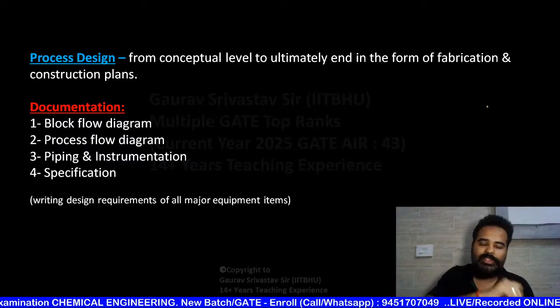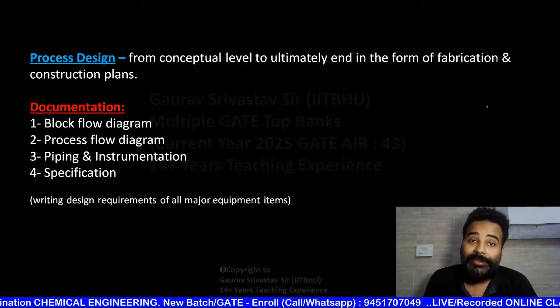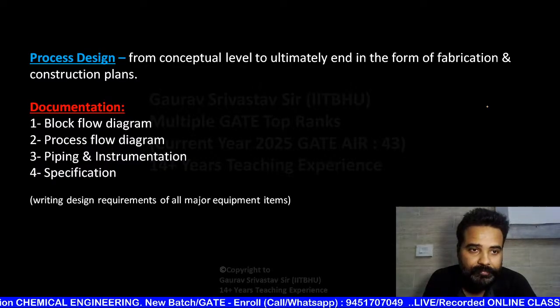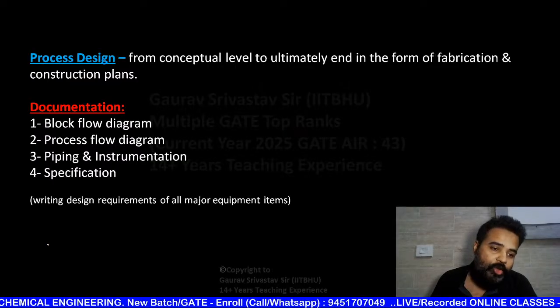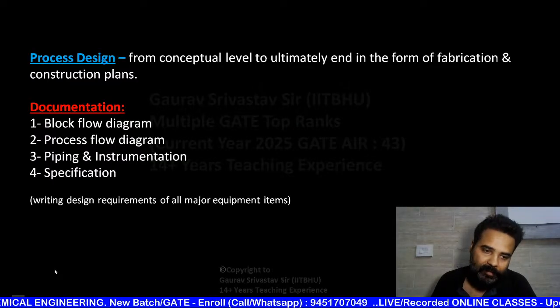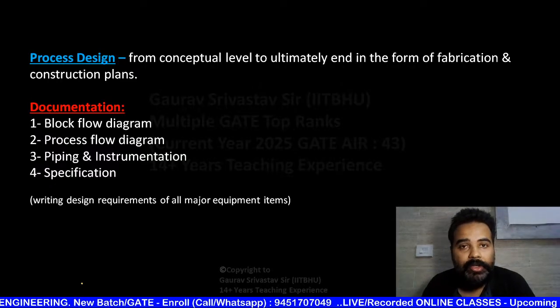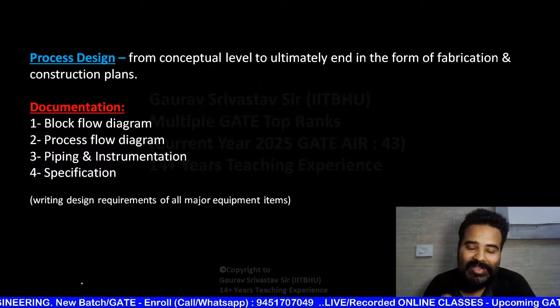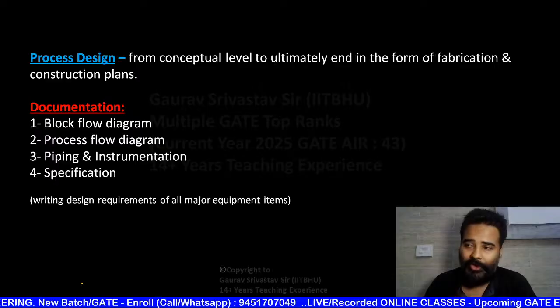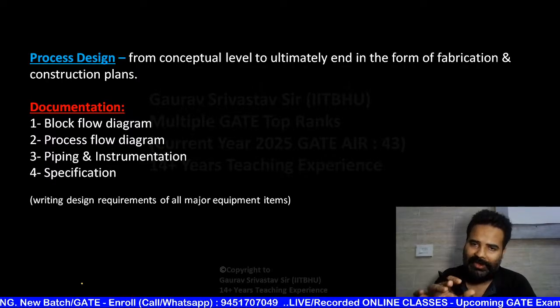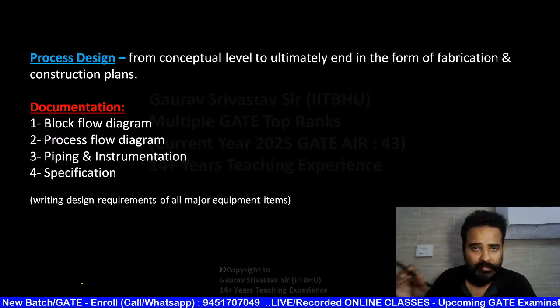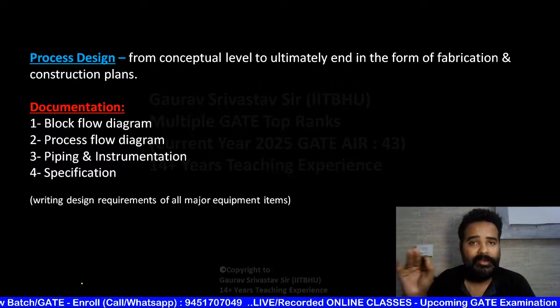So my dear students, now just focus. Process design. What do you mean by process design? You are all chemical engineers, and the main work of a chemical engineer is to convert raw material, or less useful raw material, into more useful product.